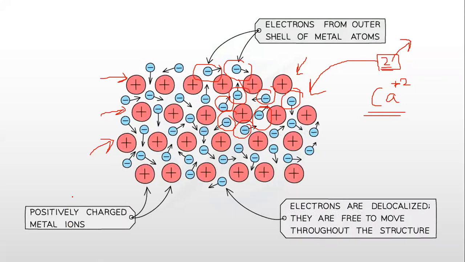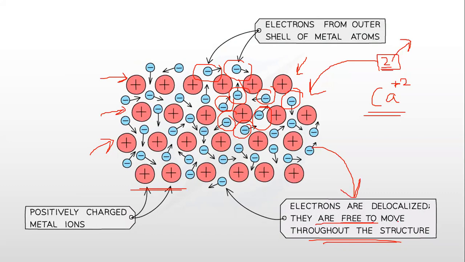Whenever you're told to draw metallic bonding, or whenever you're told to show metallic bonding, this is how you're going to show it. This is not like all the others where you have to draw a Venn diagram type structure, a dot and cross diagram. No, this is metallic bonding basically. So these जो सारे delocalized electrons हैं, these are basically the free electrons which were once valence electrons and were lost. Okay, they are no longer part of the metal atom. Positively charged metal ions can be seen over here, which are surrounded by electrons which are delocalized, and now they are free to move throughout this structure.